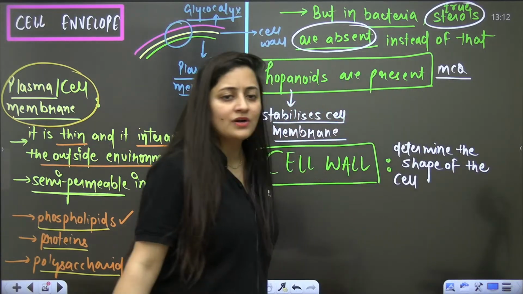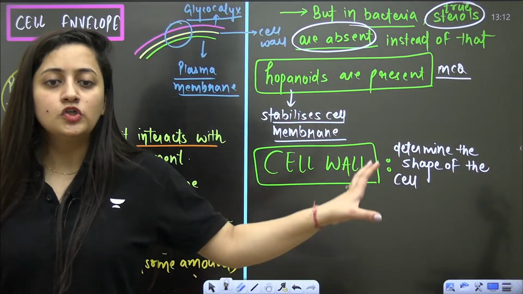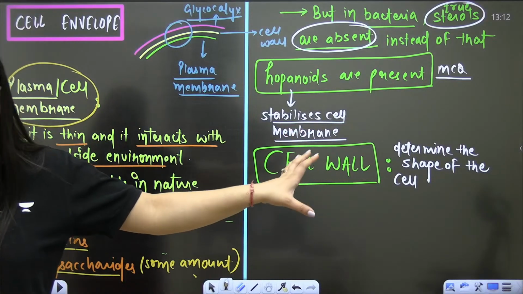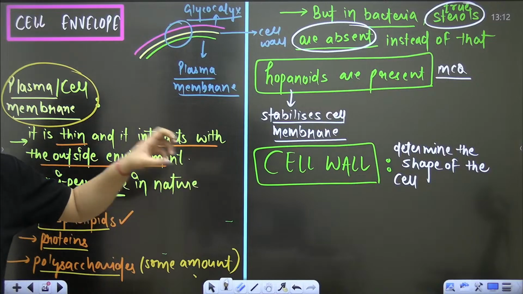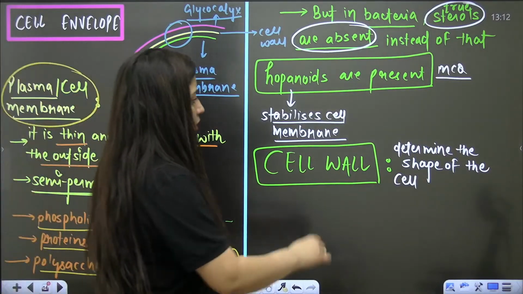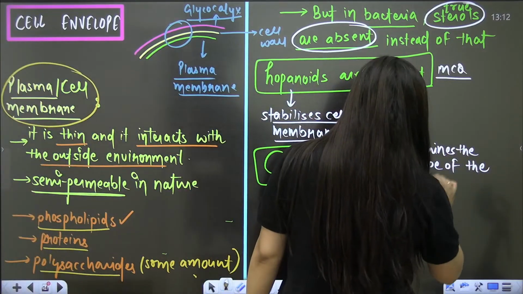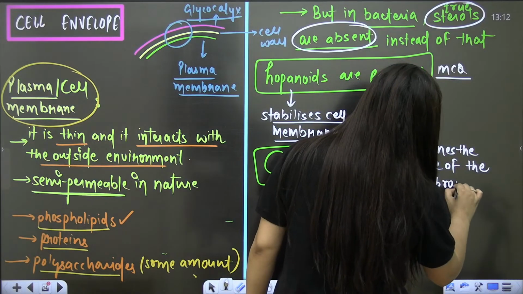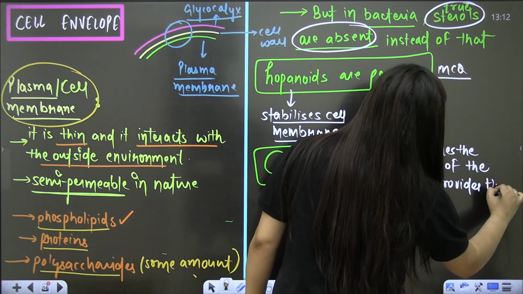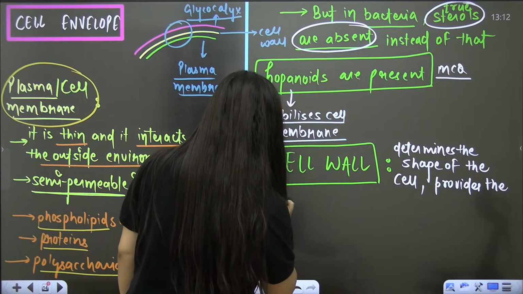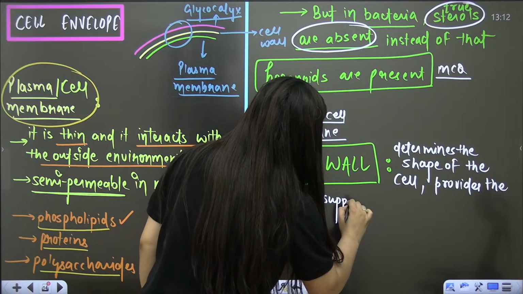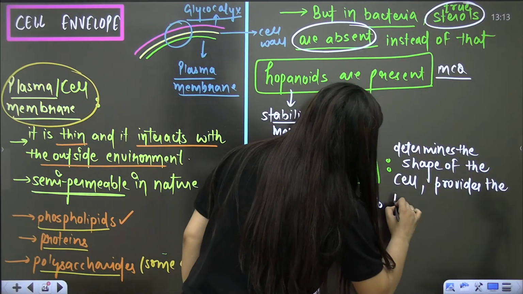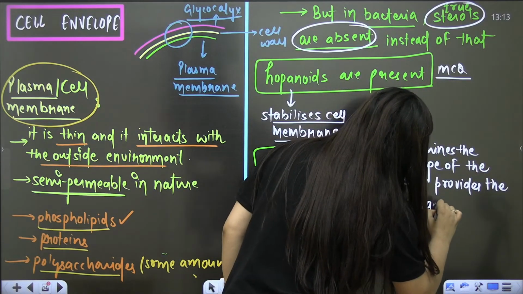So this cell wall is going to determine the shape of the cell, and obviously it will provide structural support to the bacteria.